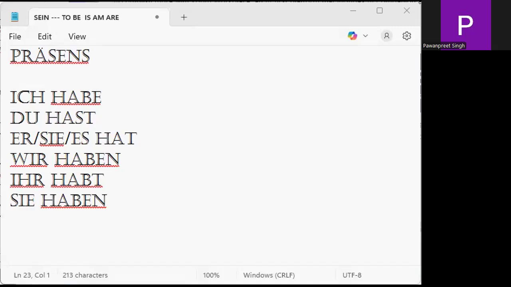Now, we need to understand the "is-am-are" pattern. Ich bin. Repeat after me. Ich bin, I am. Du bist. Er, sie, es ist. Wir sind. Ihr seid und sie sind. We need to practice like that.